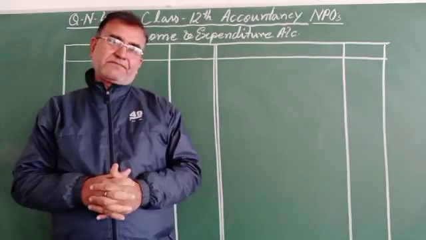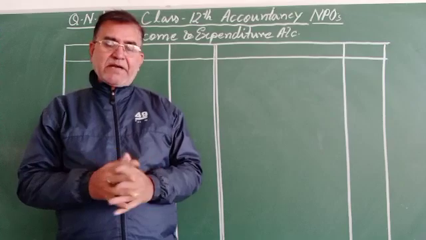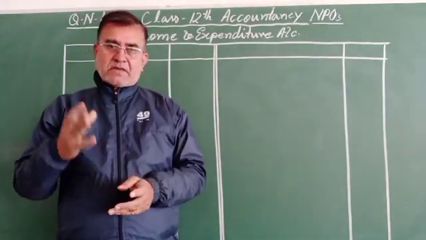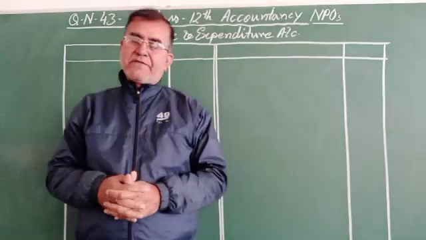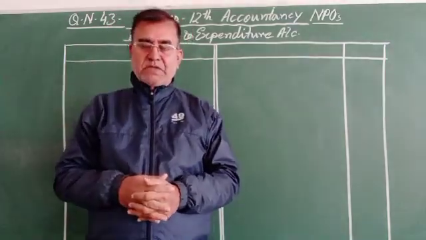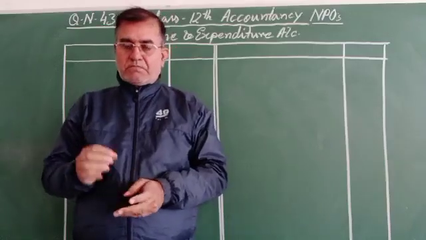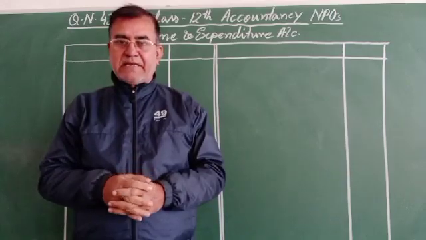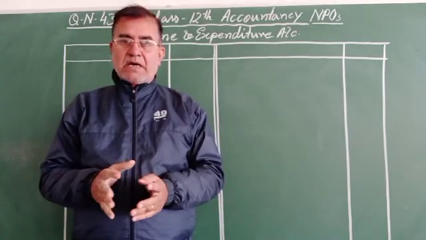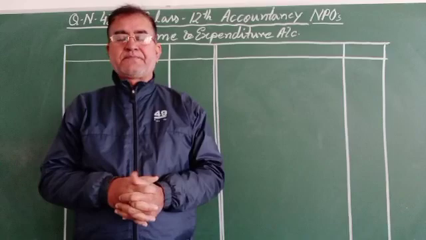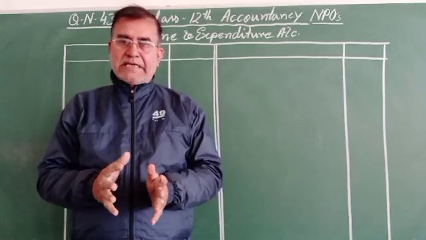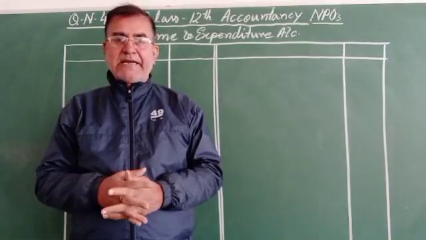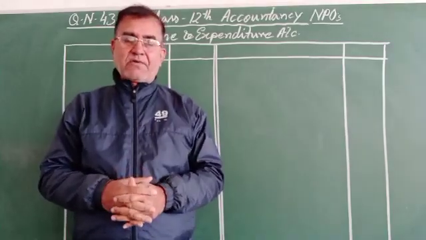Dear children, in this series of videos, plenty of videos have been sent for you, explaining the information given in the question, how the financial statements of NPOs are prepared, how the balance sheet, the income and expenditure account, and the receipt and payment account are made.